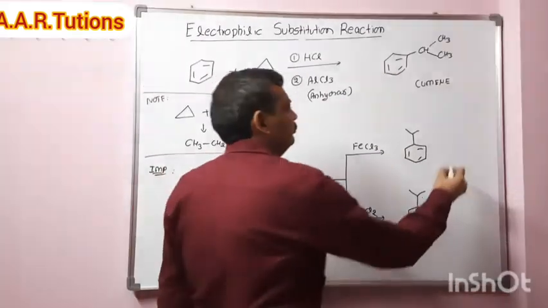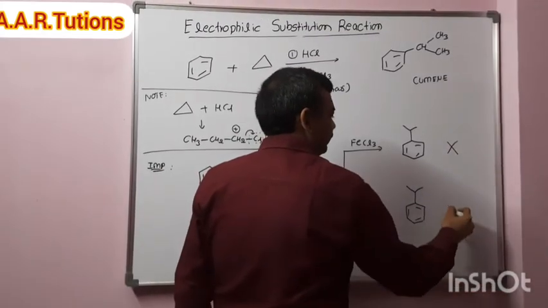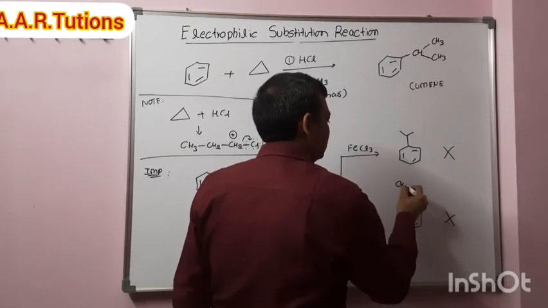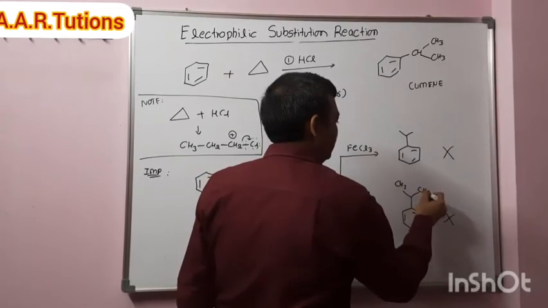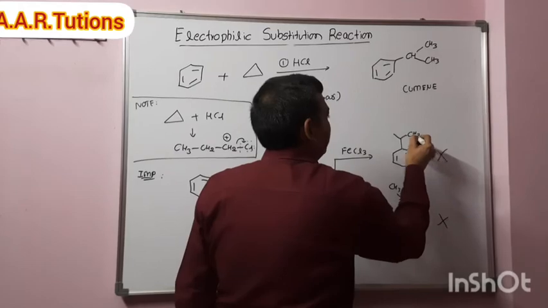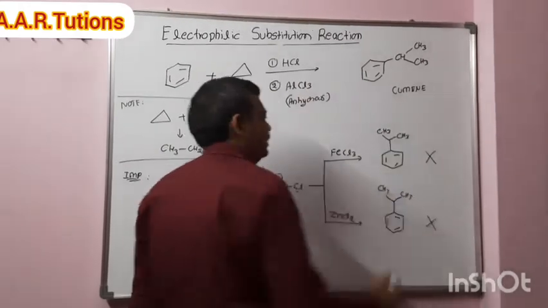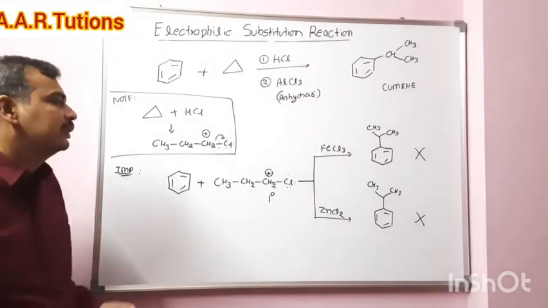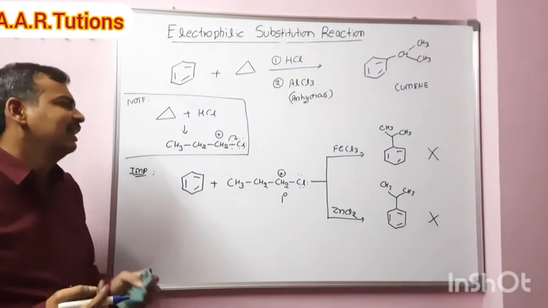But this is the wrong answer. CH3, CH3, CH3. This is the wrong answer. Why? I will explain the reason.